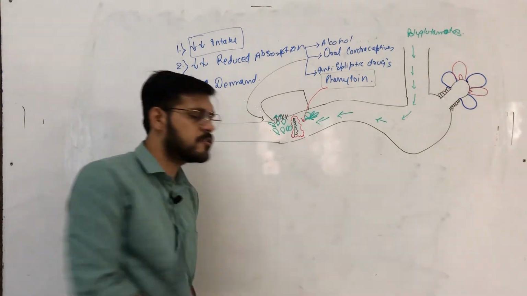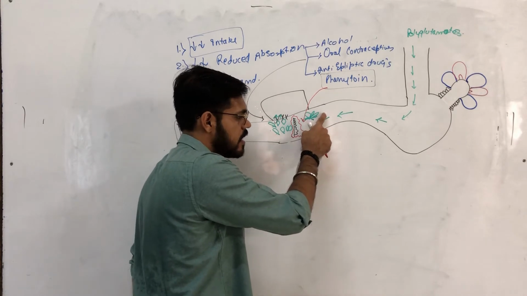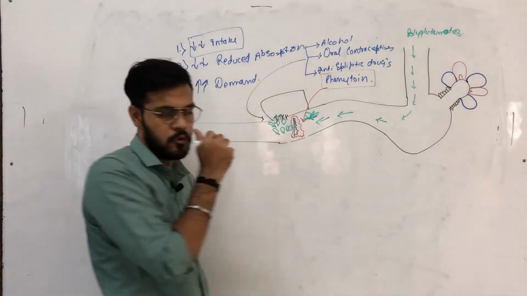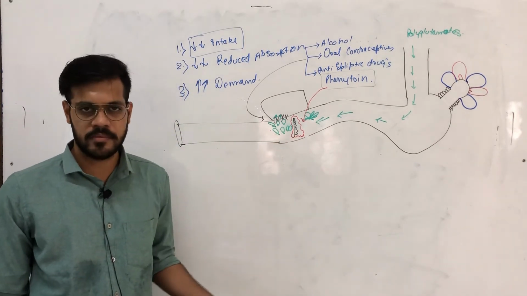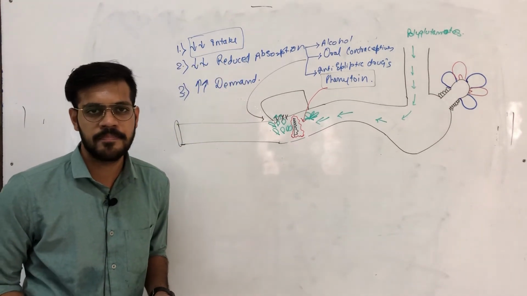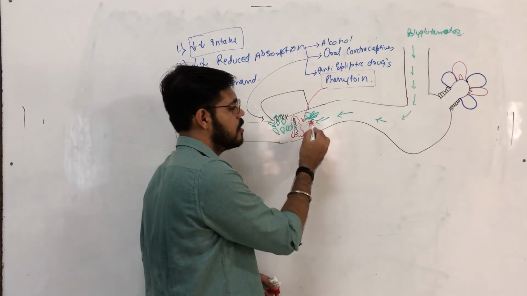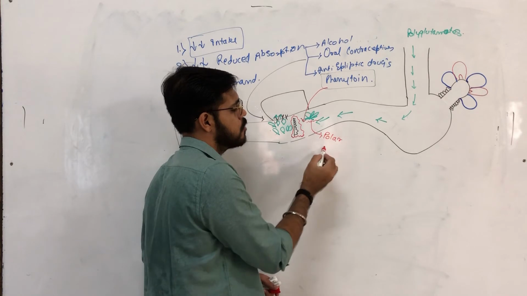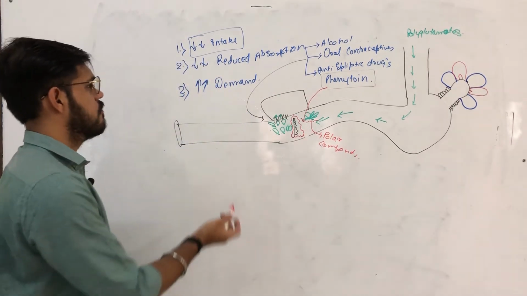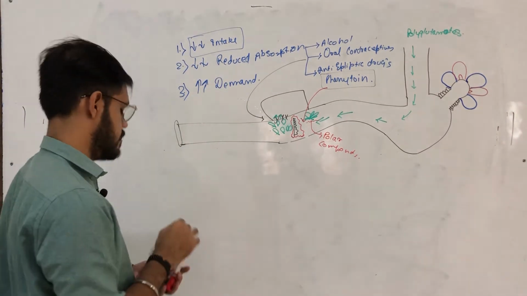Now if this enzyme is blocked, the folic acid, which was initially polyglutamates, will not be converted into monoglutamates or diglutamates. And if it is not converted into mono and diglutamates, it will not be absorbed, because these polyglutamates are polar compounds and we can't absorb polar compounds. These were the three reasons which reduce the absorption of folic acid.